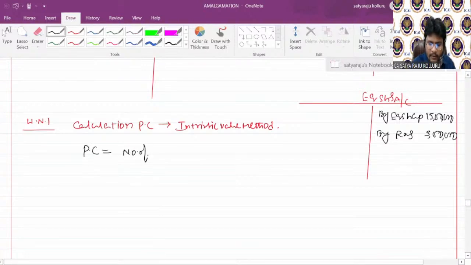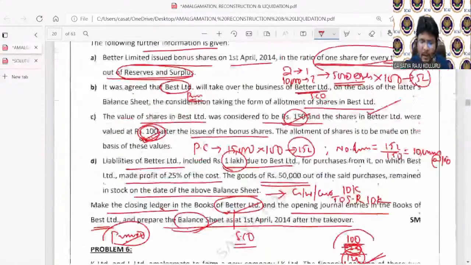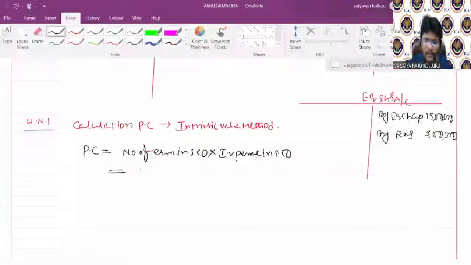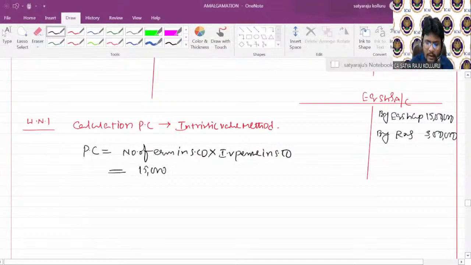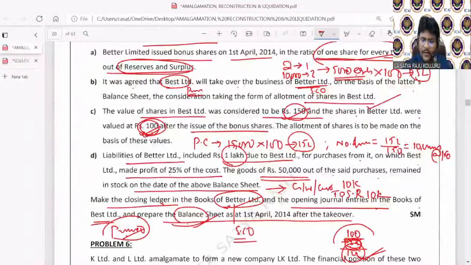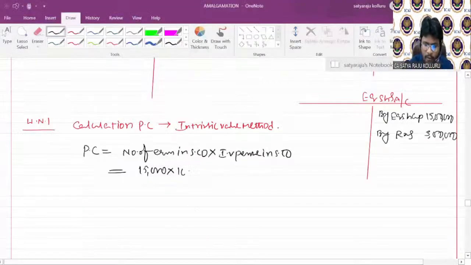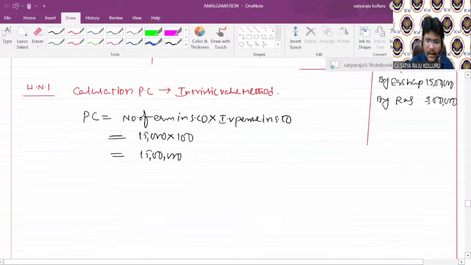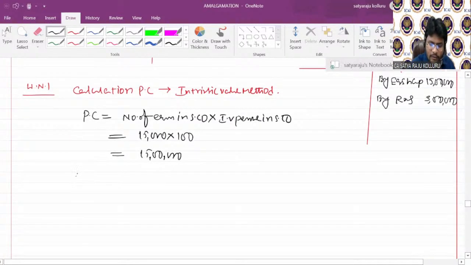Number of equity shares in the selling company into intrinsic value per share in the selling company. Number of equity shares in the selling company, how many? 15,000 equity shares are there. Intrinsic value per equity share in the selling company is given as how much? After issue of bonus shares, 100 rupees. So the purchase consideration is equal to 15 lakhs. You can write here itself the number of shares issued as PC.